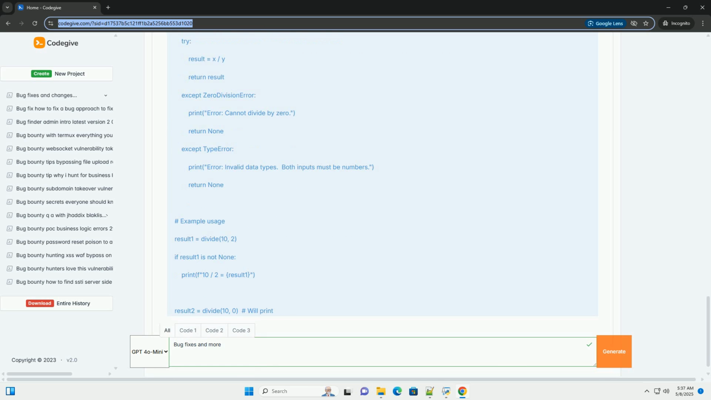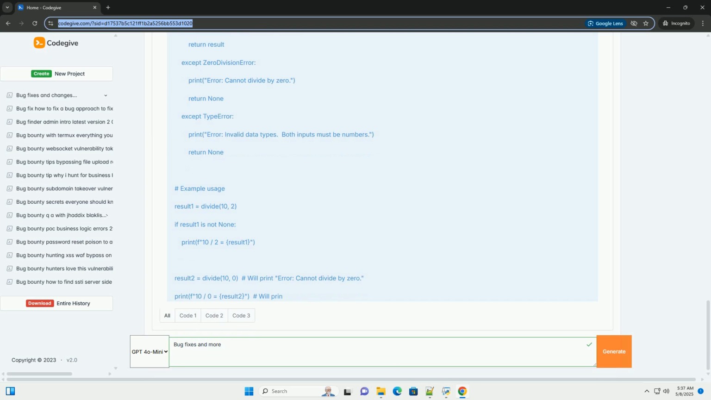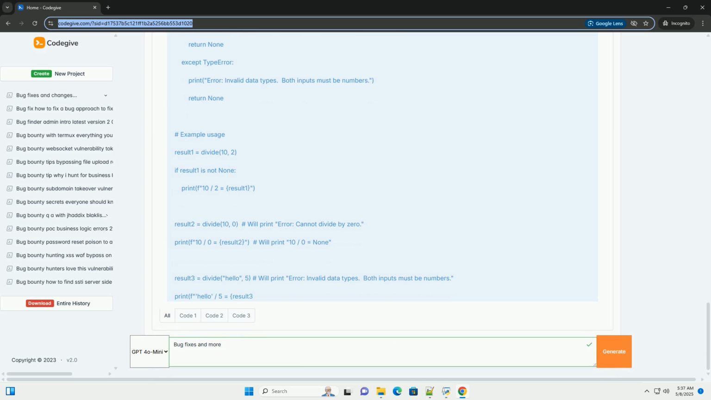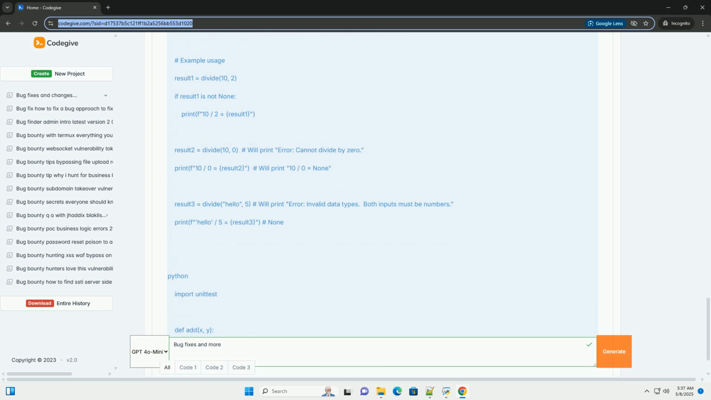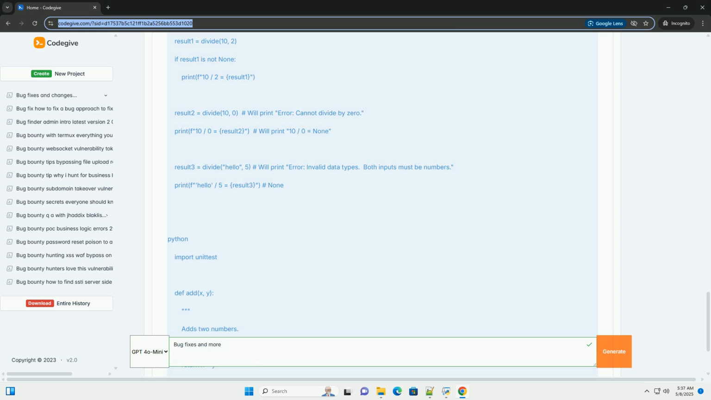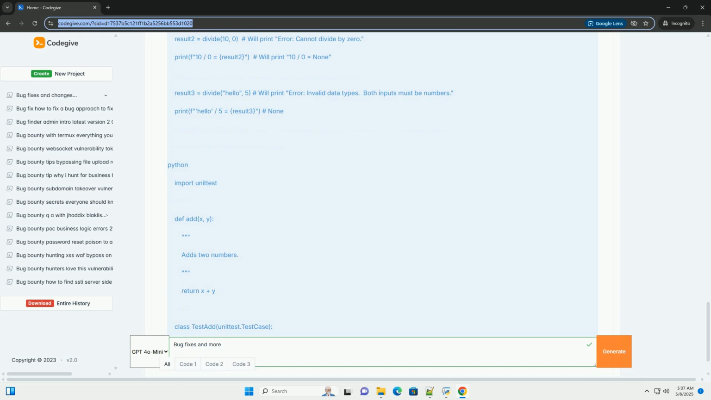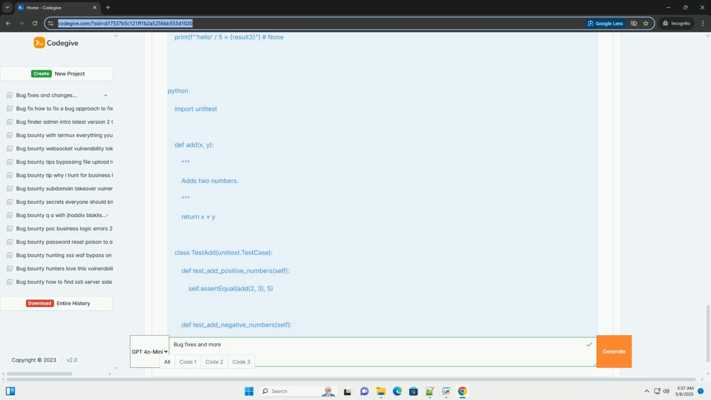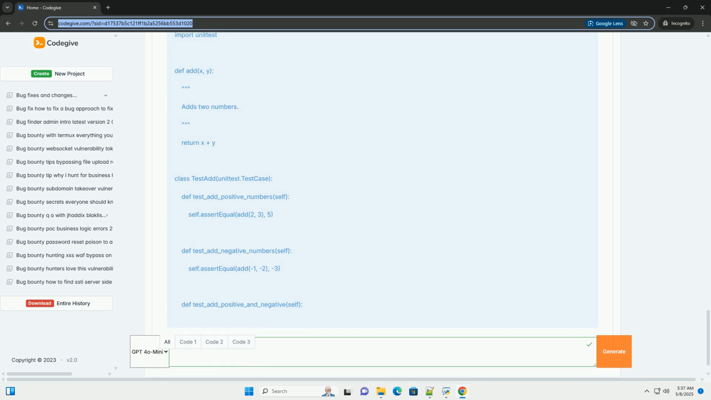Logic errors. Flaws in the program's design or algorithm. Syntax errors. Mistakes in the code's grammar, example missing semicolons, incorrect variable names. Runtime errors. Errors that occur during program execution, example division by zero, accessing invalid memory. Concurrency errors. Issues arising from multiple threads or processes accessing shared resources without proper synchronization.